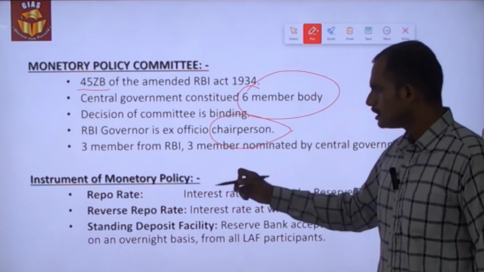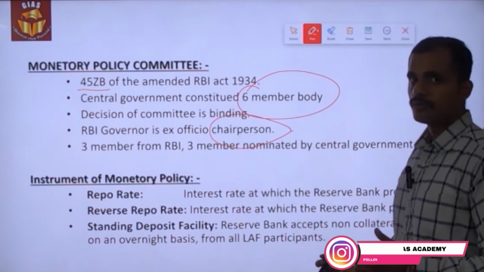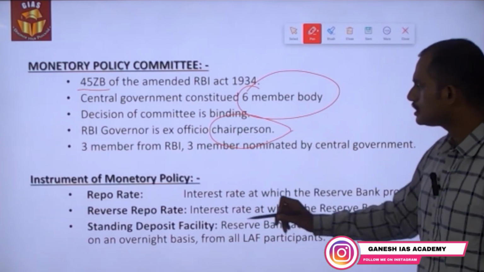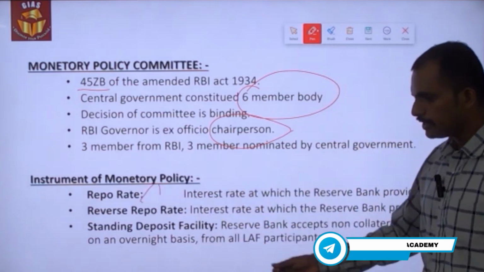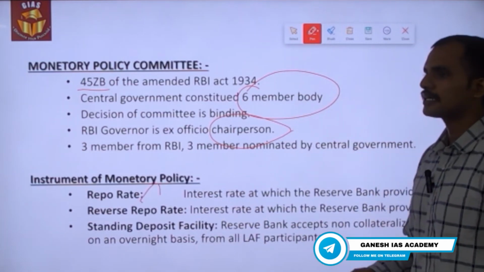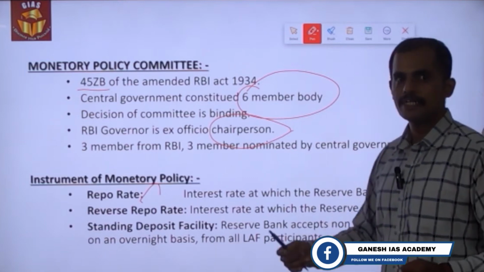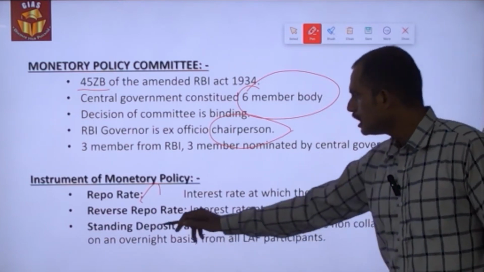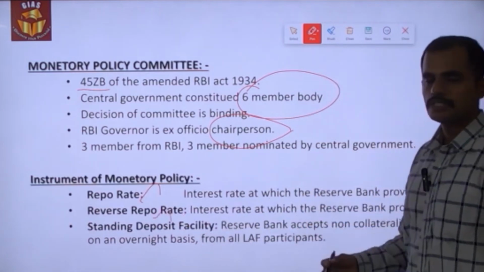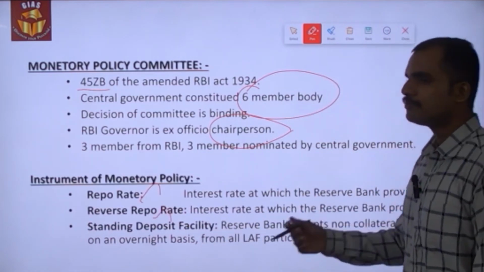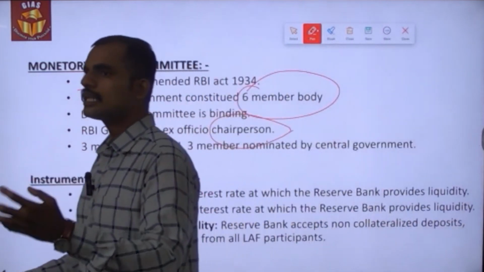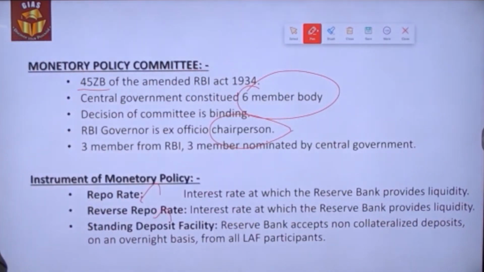And then the instruments the monetary policy has to control inflation in India are, first and foremost, the repo rate, the rate at which the RBI lends to the banks. It will be based on the prevailing inflation situation as well as the liquidity situation across the country. Secondly, reverse repo rate, the interest rate at which the RBI borrows from the banks to suck out the excess liquidity that has been prevailing in the market, so that by changing the rate, the inflation could be controlled.